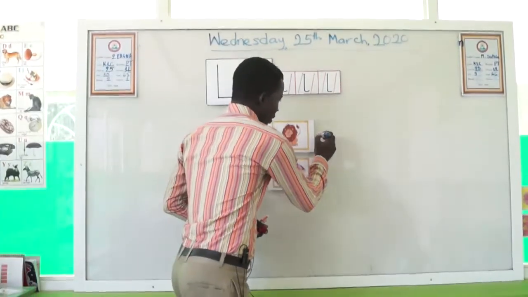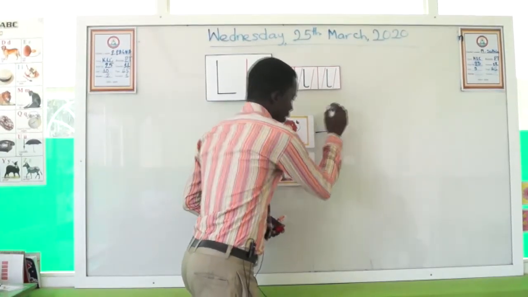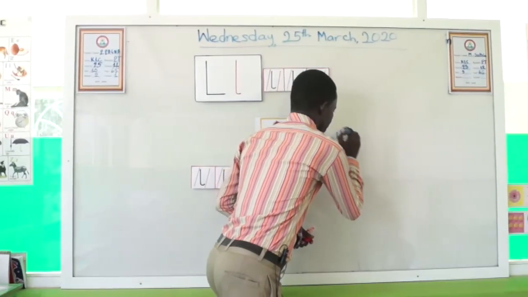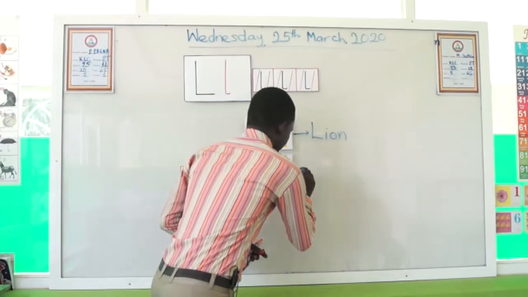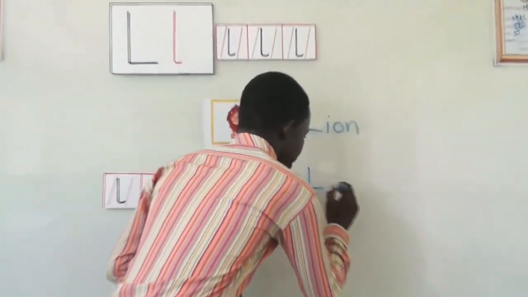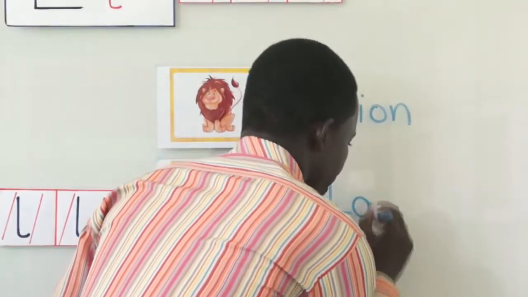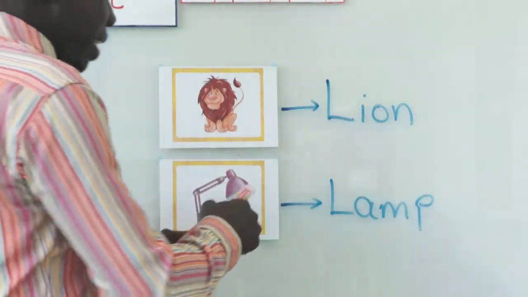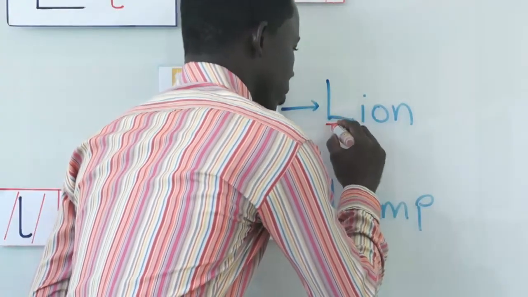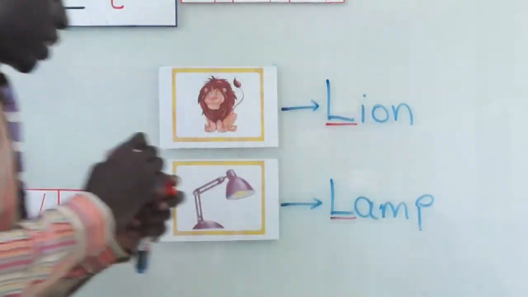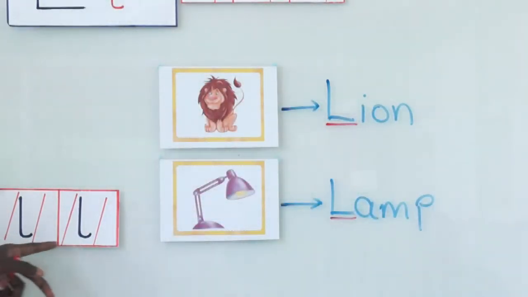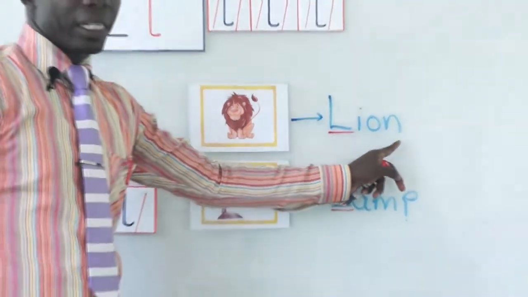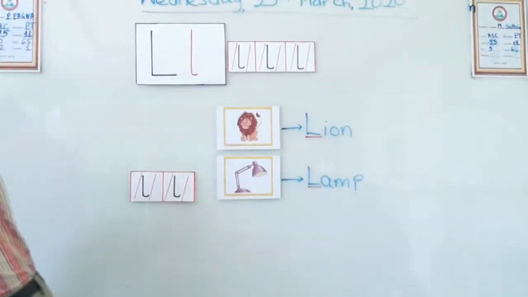The first one is lion. And the second one is lamp. So all the letters underlined sound as L: lamp, lion. Okay, good.